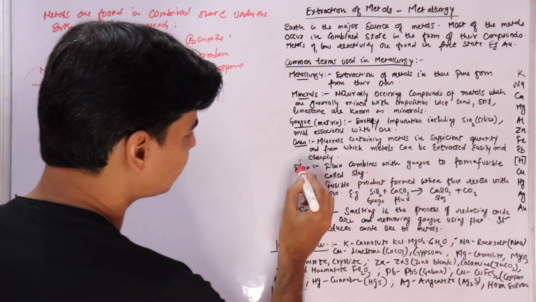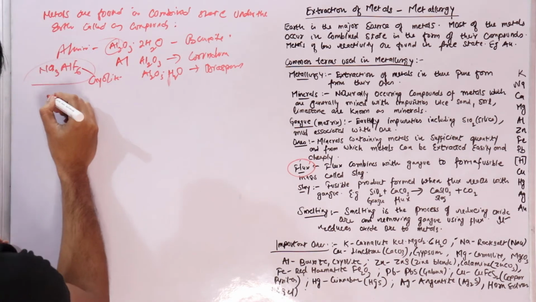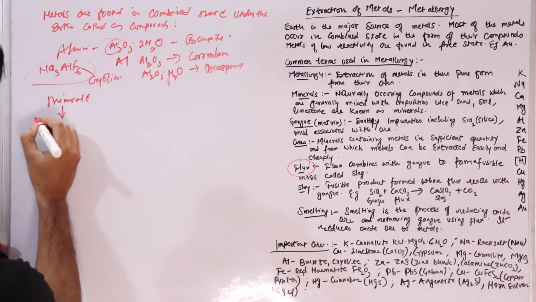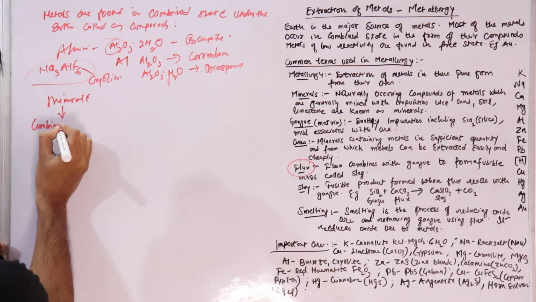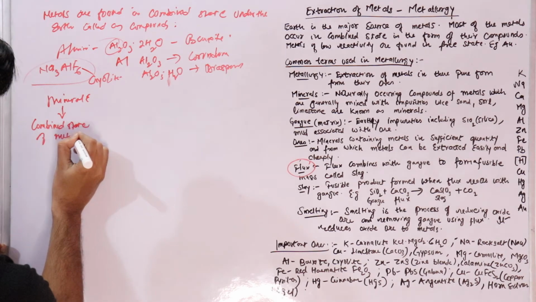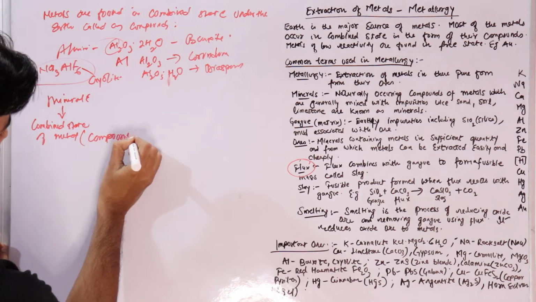Now there is something called flux. Minerals are combined states of metals, which are called compounds.